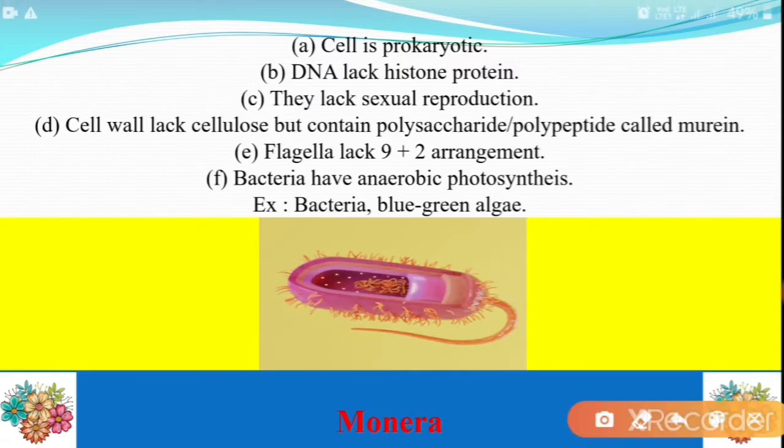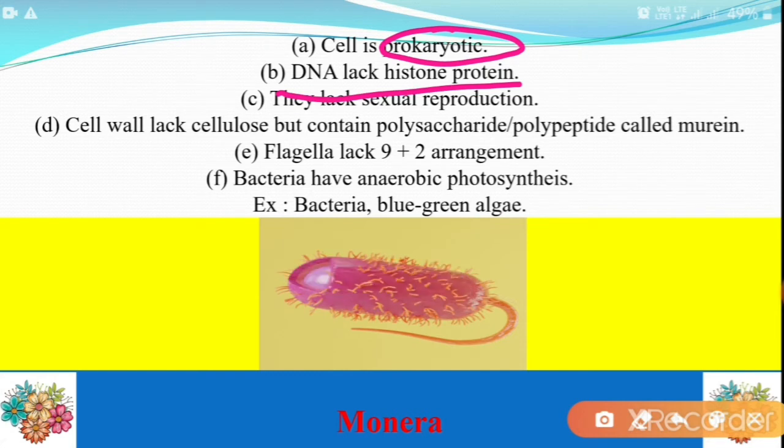The first kingdom is Monera. Monera is the prokaryotic kingdom, which contains prokaryotic organisms, meaning organisms with a primitive type of nucleus or primary developed nucleus. The DNA does not contain any histone proteins. They lack sexual reproduction because in prokaryotes asexual reproduction is found.